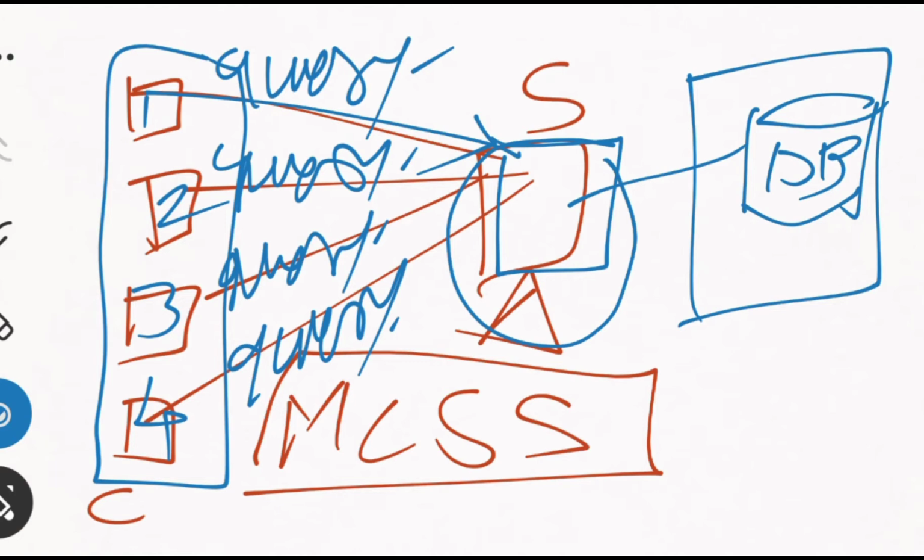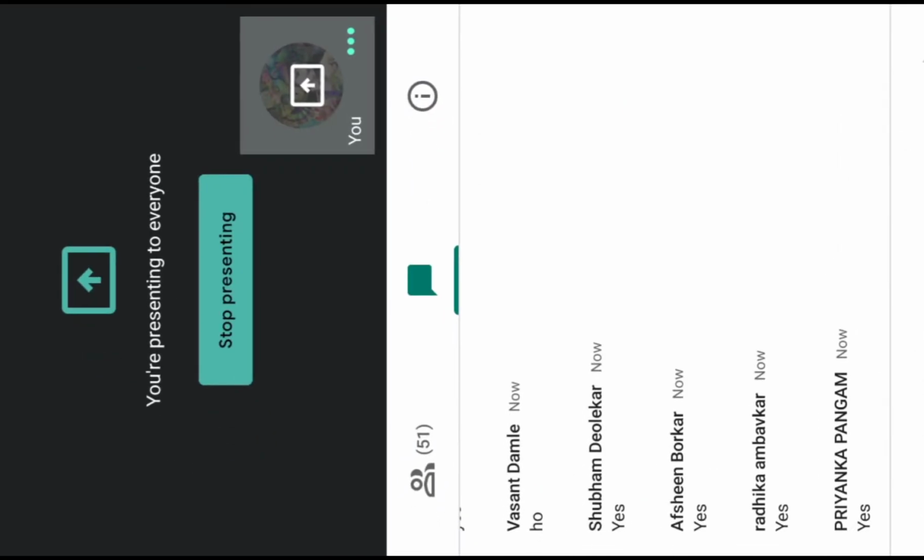The server will execute the queries one by one, depending on some algorithm, and the rest of the queries need to wait until the first query is executed. The second query will not get a chance, because there is a heavy load on the server side. With 4 clients, there are already 4 queries pending. Unless one query gets executed, the second query will not get executed. Okay, my voice is audible, the screen is visible?